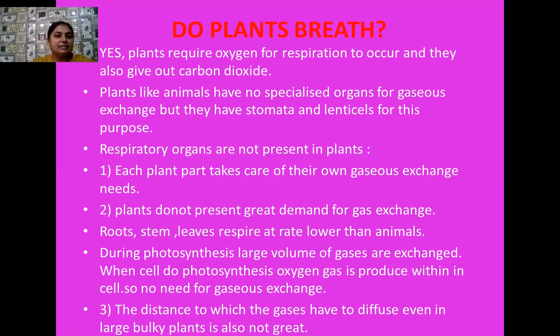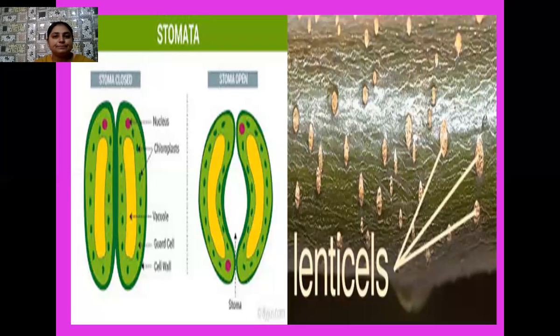And the third thing is, during photosynthesis, a large volume of gases is exchanged. When a cell does photosynthesis, oxygen gas is produced within the cell, so there is no need for gaseous exchange. Another point is that the distance to which the gases have to diffuse, even in large bulky plants, is not great. So that's why they do not require specific respiratory organs.